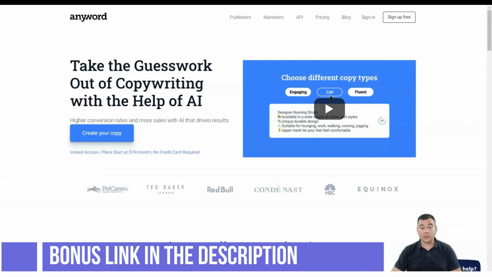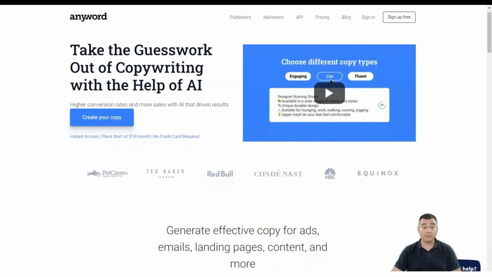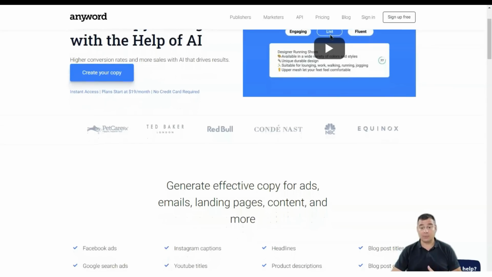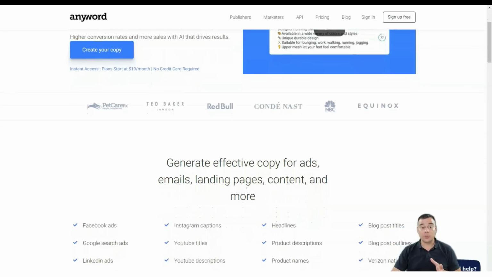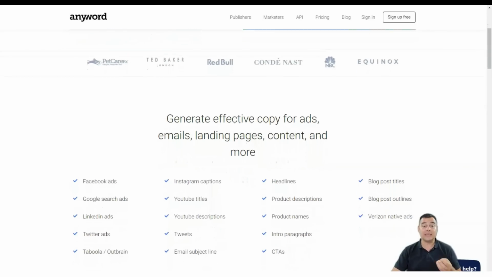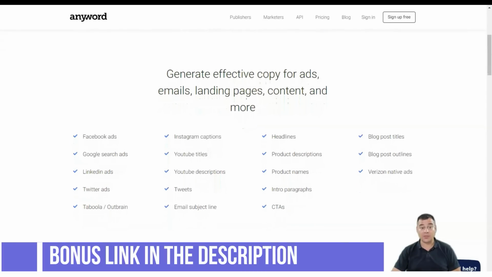AnyWord uses artificial intelligence for effective marketing language that accounts for $250 million in ad spending using data from some of the world's leading brands. The platform uses multiple language models that can analyze text and understand its intent and ideal audience, allowing it to create a marketing-worthy copy in just seconds.